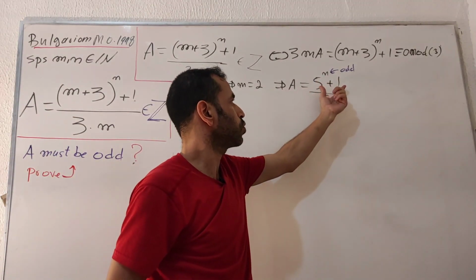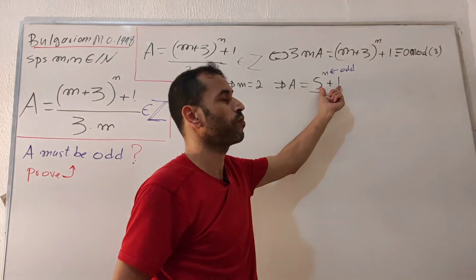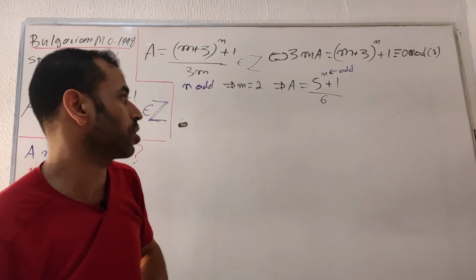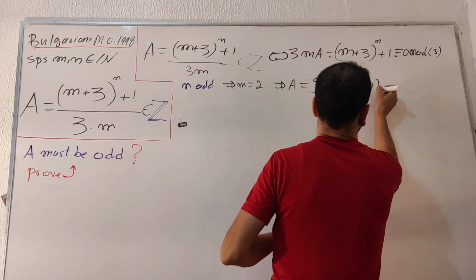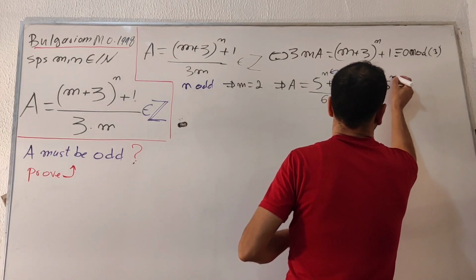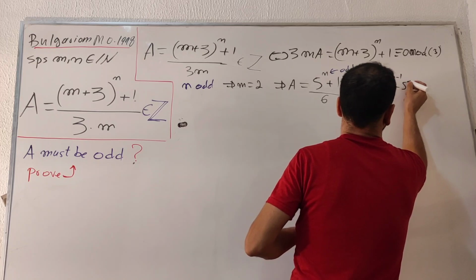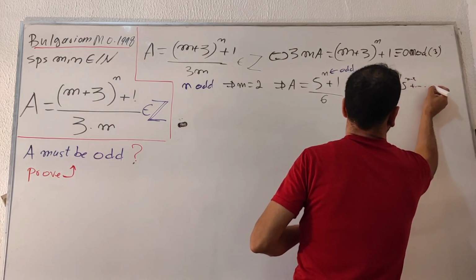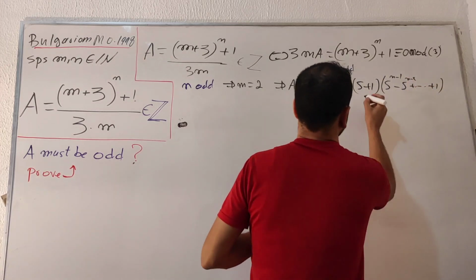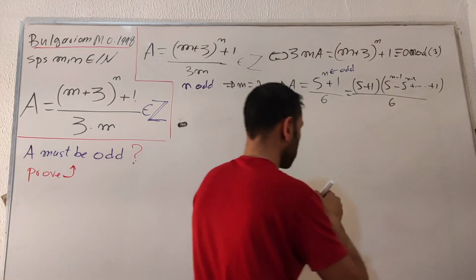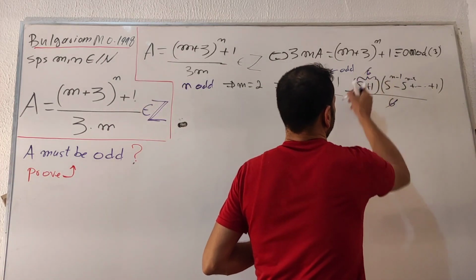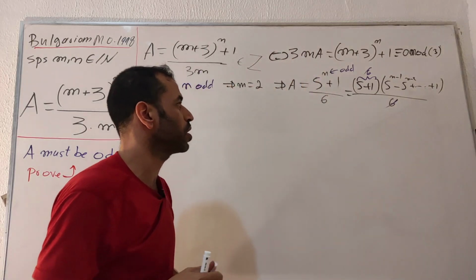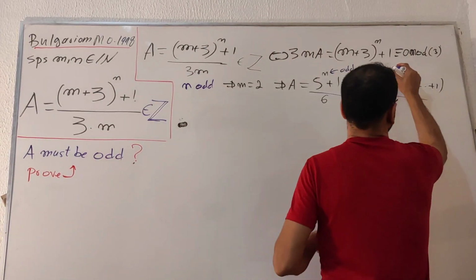So which means I'm going to factor out these two terms in the form of a product, since n is odd. Okay. So this one is giving us 5 plus number 1, factor 5 to the n minus number 1 minus 5 to the n minus 2, and all the way down to number 1, like this. Okay. All is divided by 6. So we get 6 here. It will cancel out from numerator and denominator. I will be left with this expression.